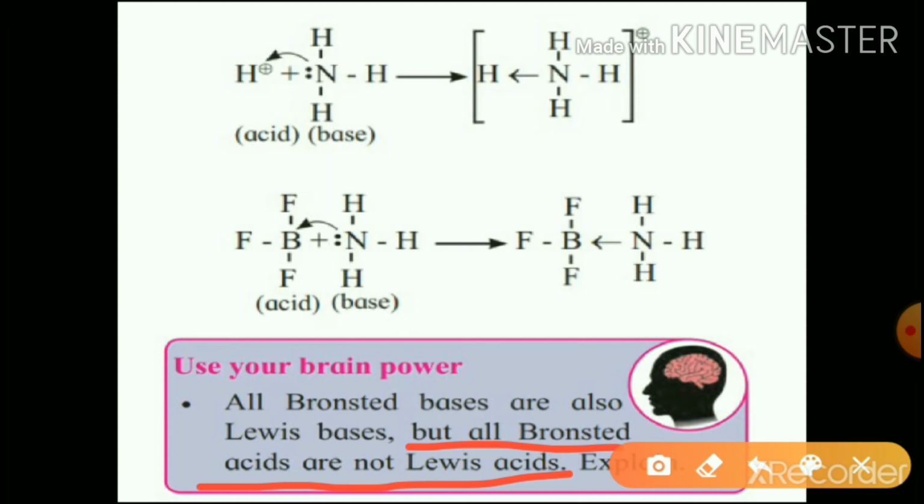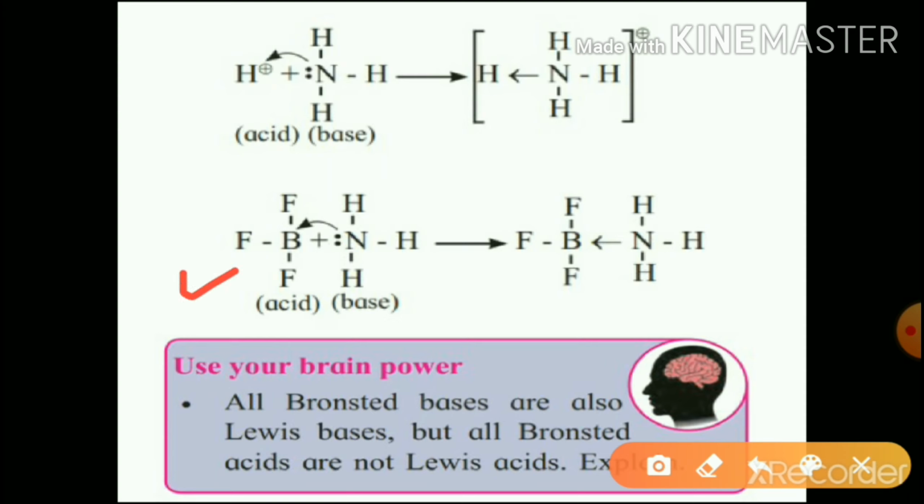Bronsted acids are proton donors. Lewis acids are electron pair acceptors. See here boron in this BF3, boron is an electron pair acceptor, which is a Lewis acid. But it doesn't accept the proton. If it could accept a proton, it would be called a Bronsted acid. But it is not accepting the proton, so it is not a Bronsted acid. So all Lewis acids are not Bronsted acids.